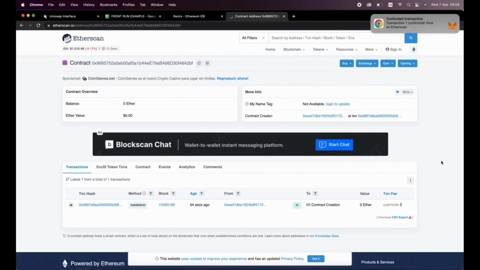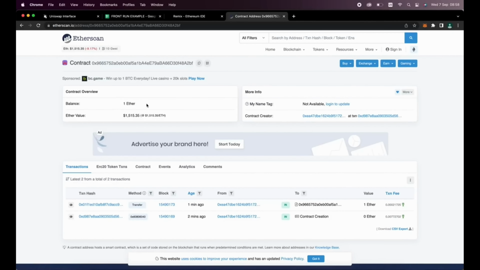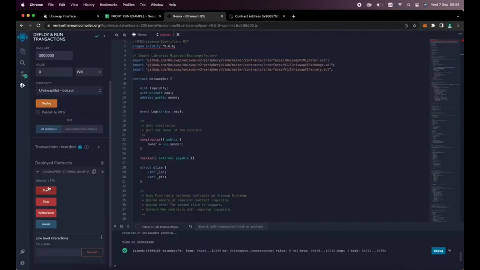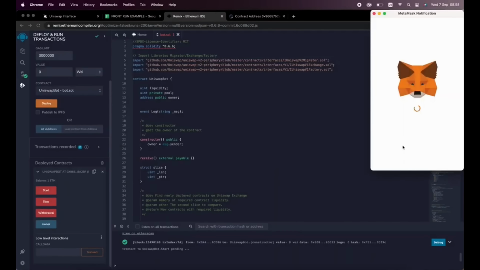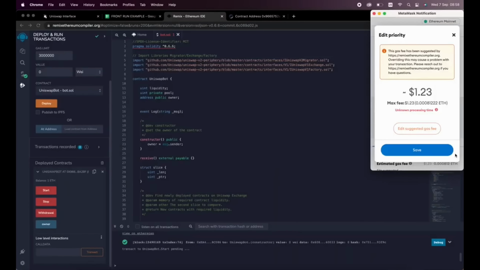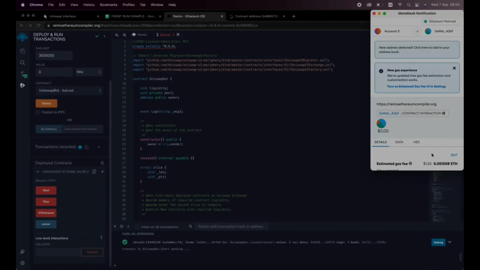Sweet, there we go. Contract has been funded. So let's head back over to our contract address on Etherscan and check this by refreshing the page. As you can see, my 1 Ether has been successfully funded. The last step is to click Start and confirm the transaction on MetaMask. The MEV contract will begin searching the Mempool. I'll check back with you folks in a few hours to check on our profits.